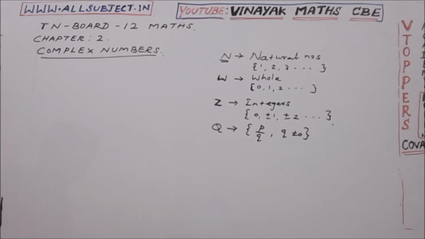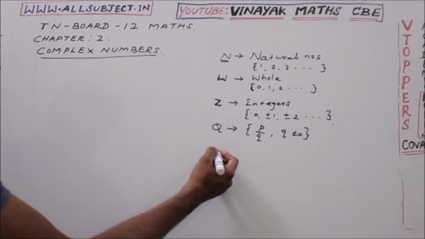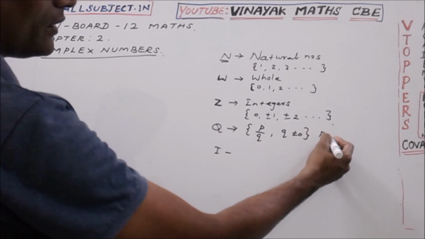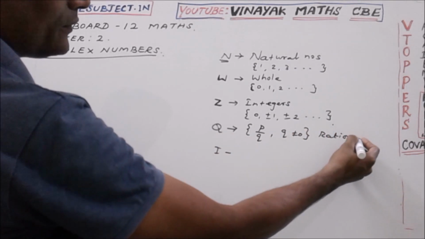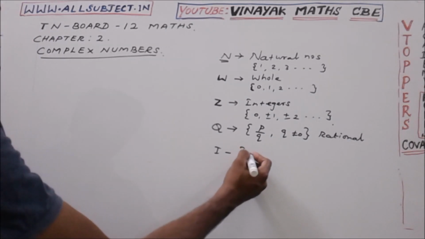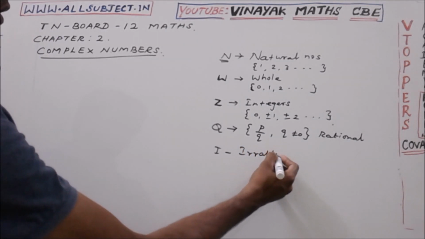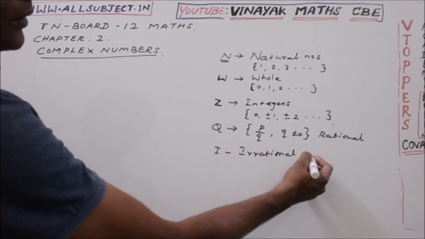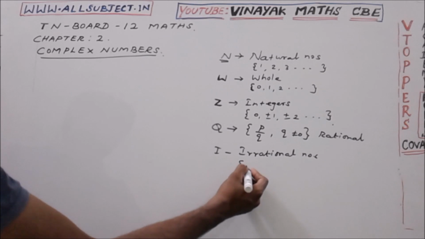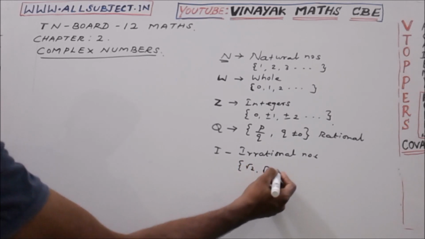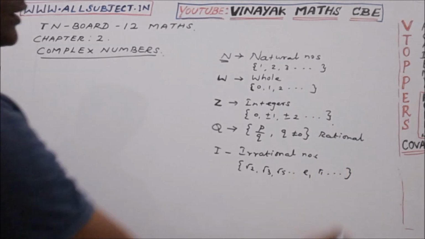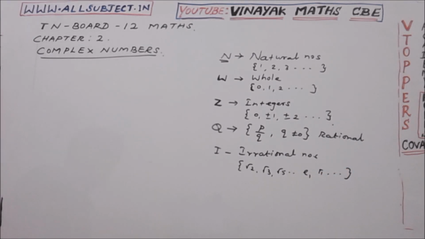And then the set of irrational numbers, denoted by I. Here it is the set of rationals, and the set of irrationals is I. For example, root 2, root 3, root 5, etc. e, pi, etc. are irrational numbers.